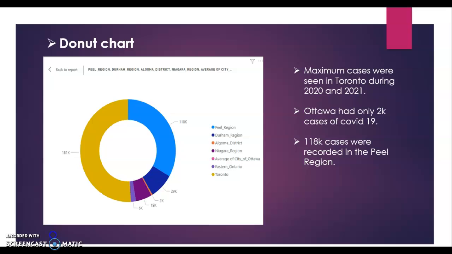My last chart is a donut chart. The maximum cases were seen in Toronto, and this donut chart covers 2020 to 2021. Ottawa has only 2K cases of COVID-19 during that time period, and 118K cases were also recorded in the Peel region. We can see other regions also, like Durham, Algoma District, Niagara, and others.